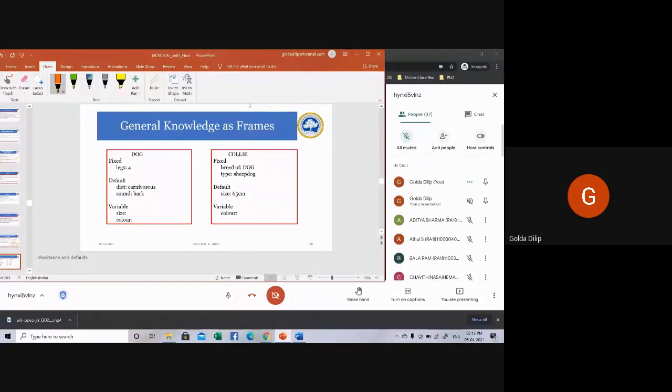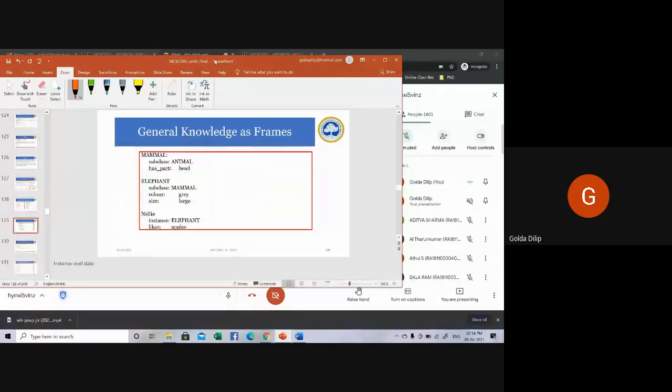Another example for a frame. Here, dog is a frame. The attributes are mentioned here. You can see here the legs, and the value for the attribute is also mentioned here, 4. Similarly, the other attributes and values are mentioned here. Here you can see collie. Collie is actually a type of dog, an instance of dog. So that's what a frame is all about. An example for a frame.